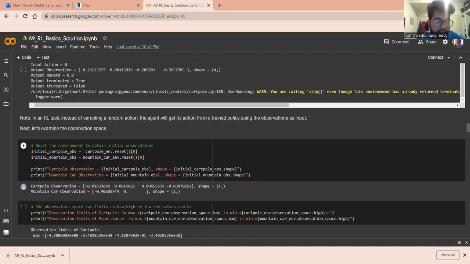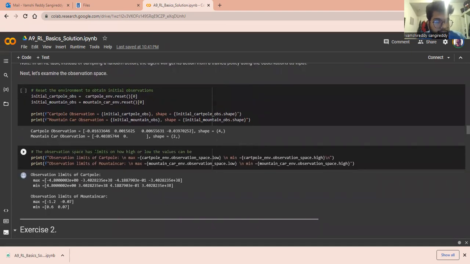We'll be initializing the observation space for the CartPole and MountainCar. So these are the CartPole observations, this is the shape, and for the MountainCar, this is the shape. The observation space has limits on how low or how high the values can be, and so these are the observation limits of CartPole and the observation limits of MountainCar, maximum and minimum.